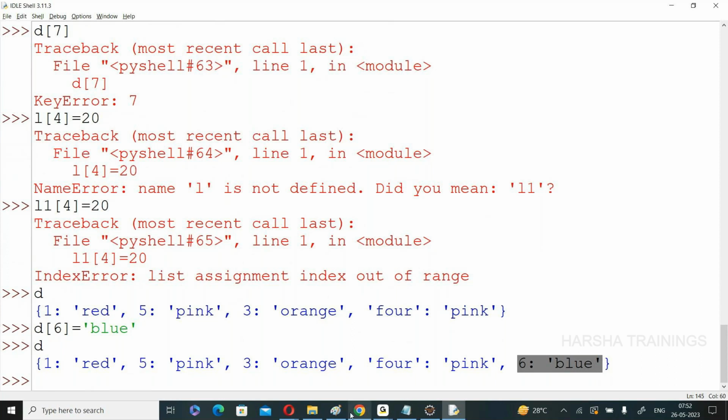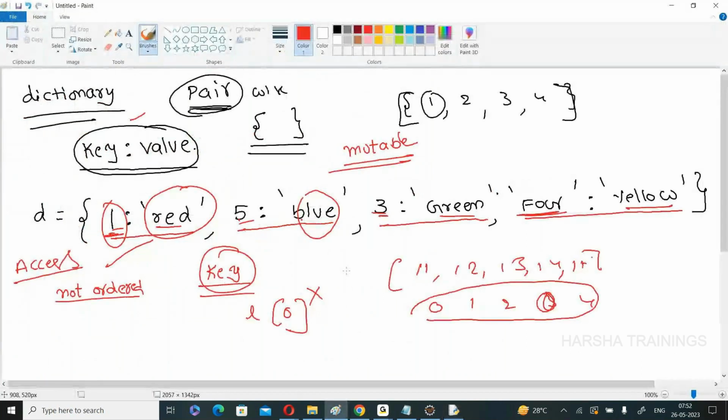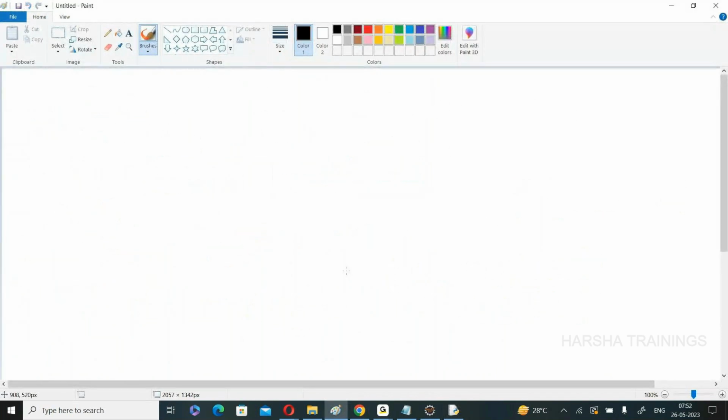Okay, this is dictionary. Finally, the last one is set. Now a set is also a collection of elements placed within curly brackets. Immediately you have one confusion, sir. Within curly brackets we place dictionary elements, but a set also uses curly brackets.